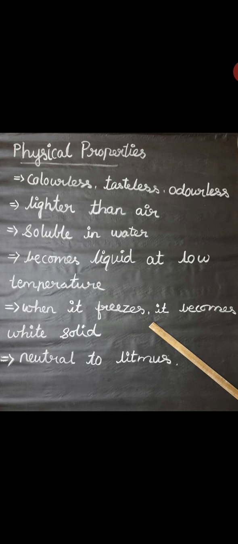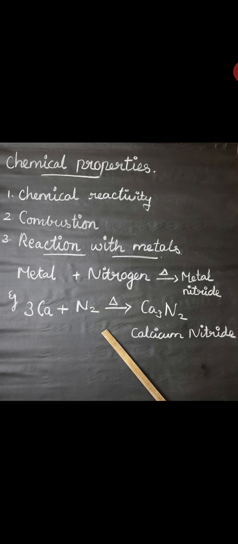Next we can see the chemical properties of nitrogen. Chemical reactivity: nitrogen is inactive at ordinary conditions. It combines with many elements at high temperature and pressure, or in the presence of a catalyst. Next, combustion: nitrogen is neither combustible nor a supporter of combustion. The nitrogen in the air moderates the rate of combustion.